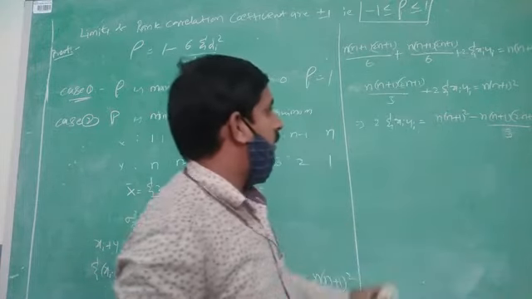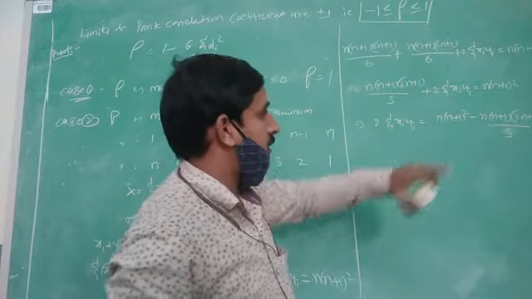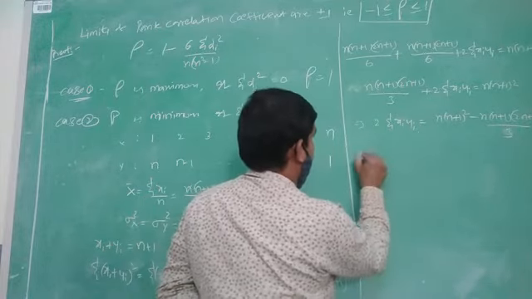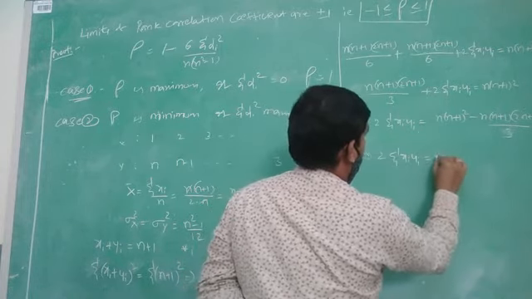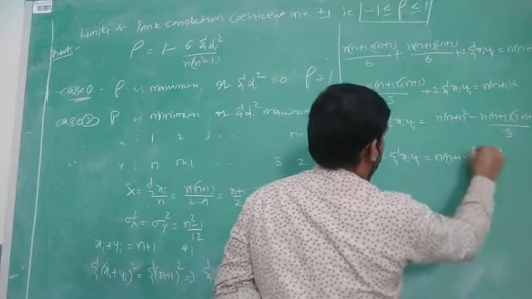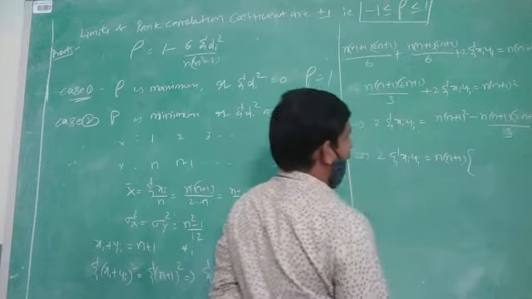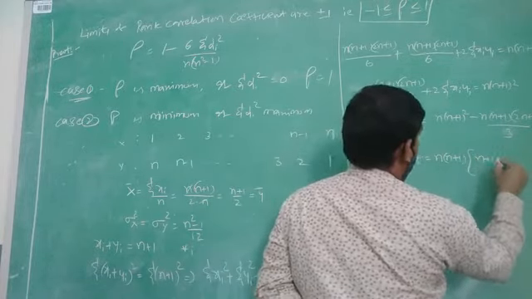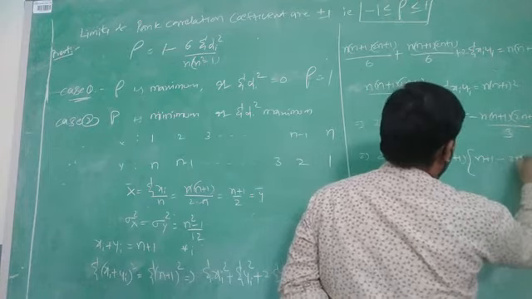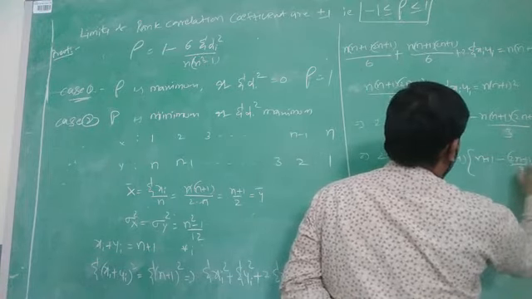What is the common term? n into (n plus 1) is the common term. Then 2 into summation xi yi is equal to n into (n plus 1), taking the common term. The remaining term is (n plus 1) minus (2n plus 1) by 3.